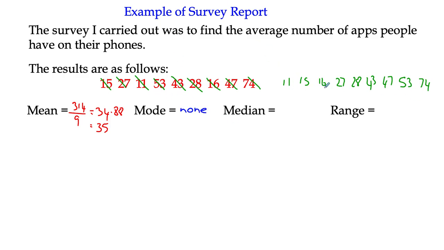The median is the middle number. There's 9 numbers here. So 1, 2, 3, 4. The middle number is going to be on number 5. There's 4 to the left and 4 to the right. So the median is 28.